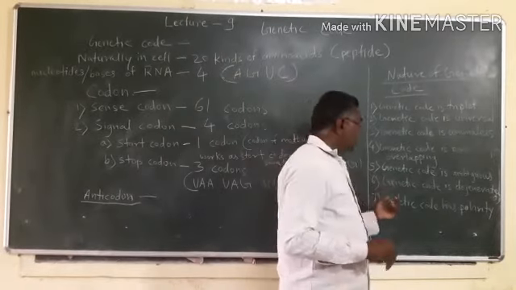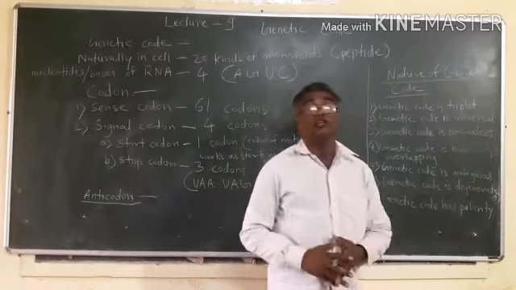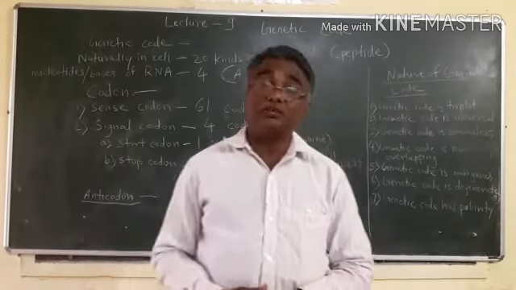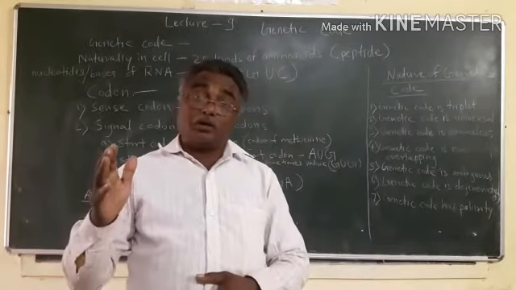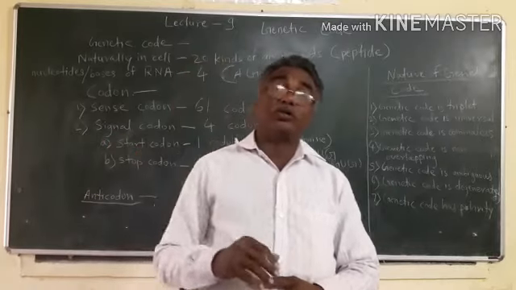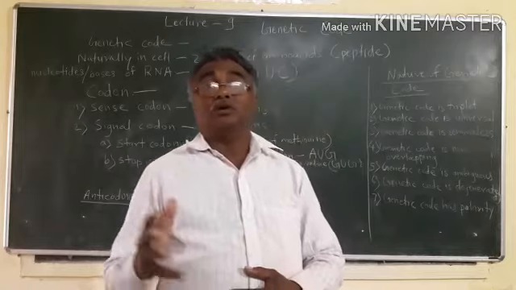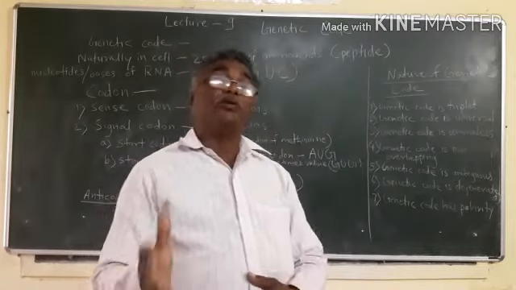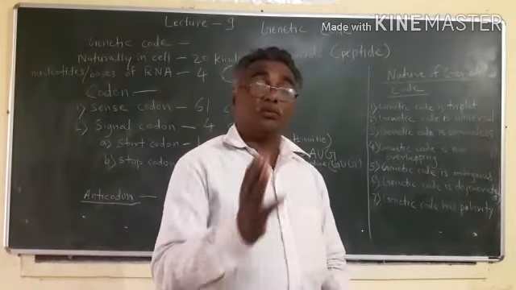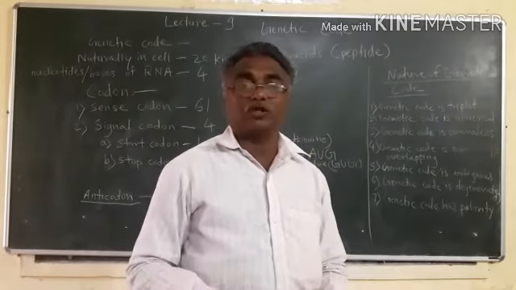Then the sixth property is that genetic code is degenerate. Degenerate means that any of the 20 amino acids may have a different number of codons for themselves.